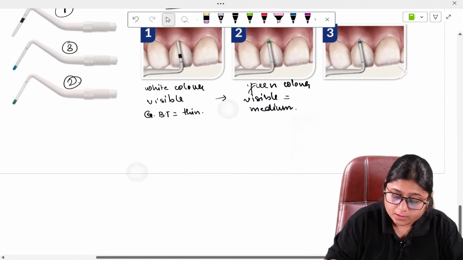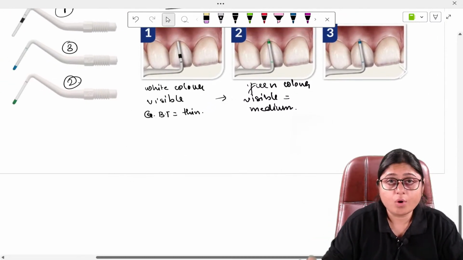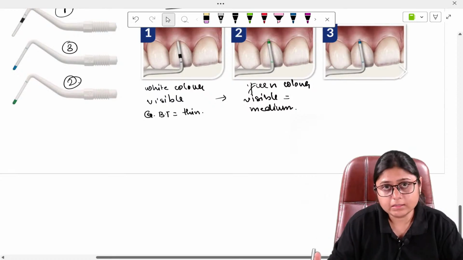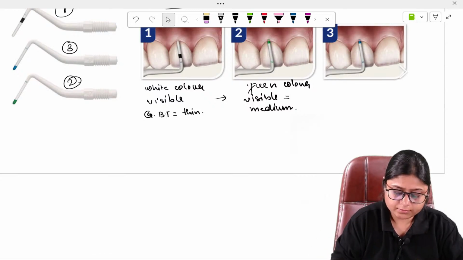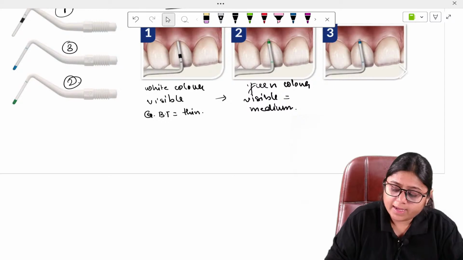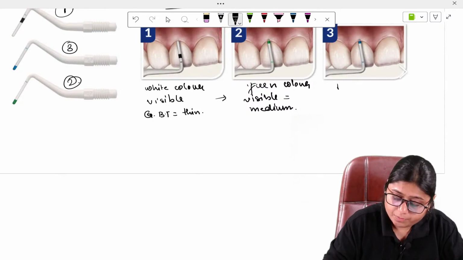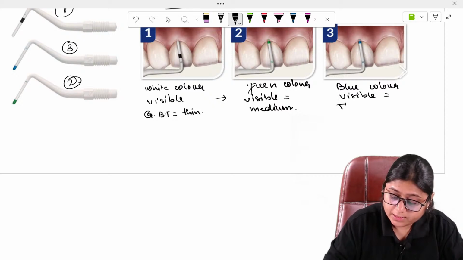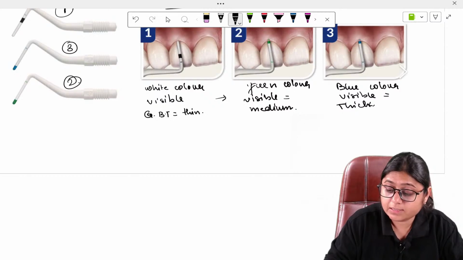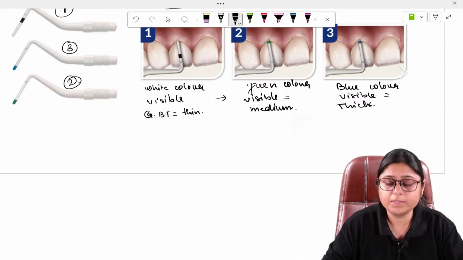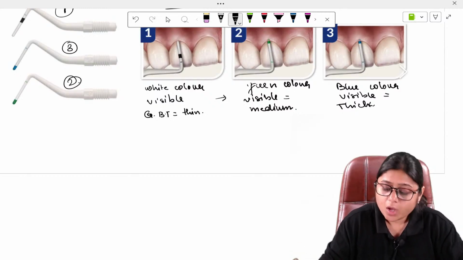If this green color is not visible, we take the third probe, which is this blue probe, and if the blue color is visible, it means thick biotype, and if this blue color is not visible, then the gingival biotype is very thick.